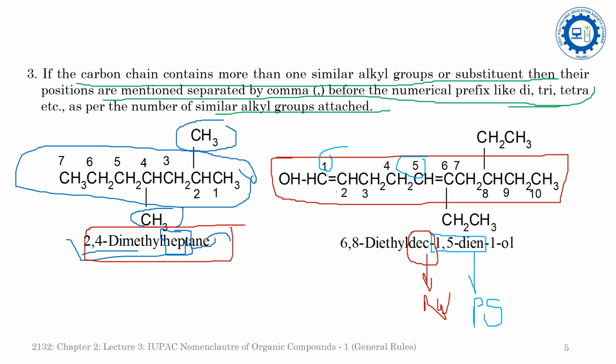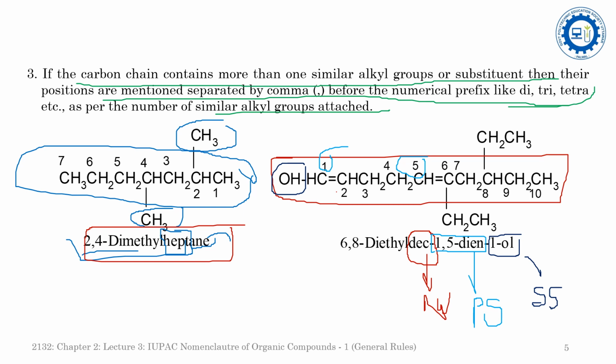Now come to the secondary suffix. The secondary suffix describes the functional group. The functional group is the alcohol, represented by ol, and it is present at the first carbon atom. So that's why it is 1-ol. It is the secondary suffix.